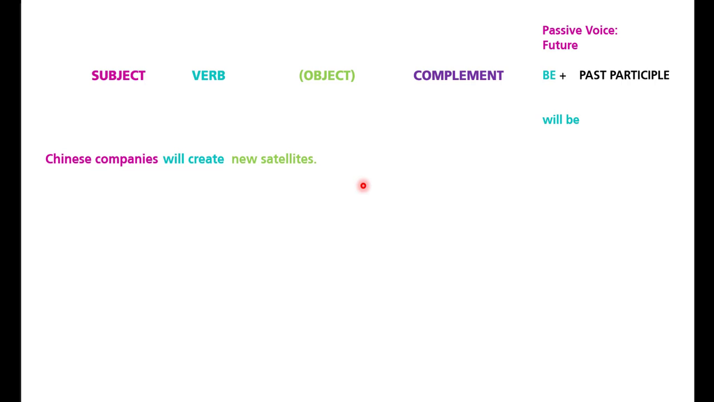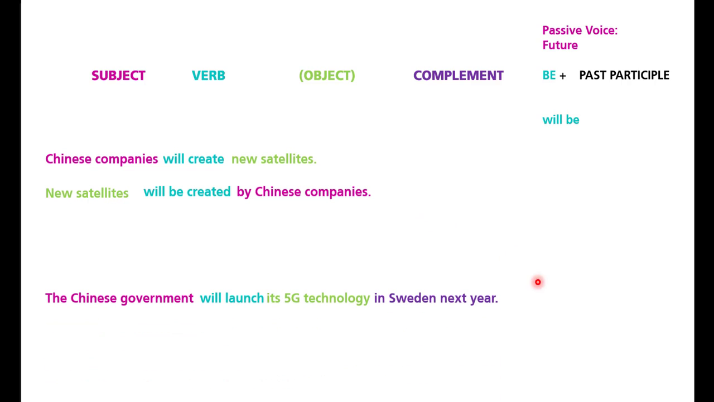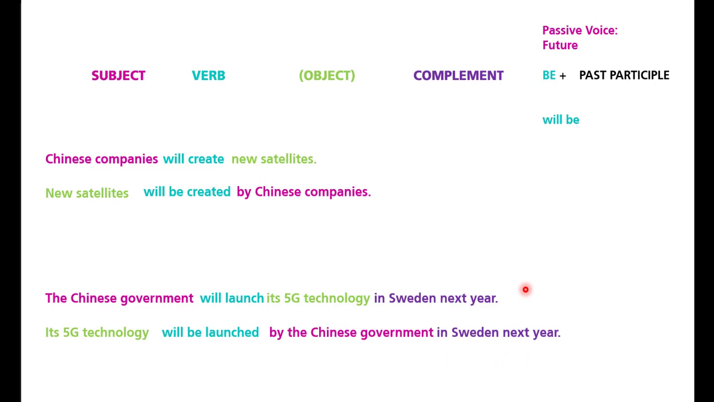Okay, now finally in future you have this idea. It says Chinese companies will create new satellites. In this case, the formula is will be, or in negative, will not be. So in this case, you can say new satellites will be created by Chinese companies. And another example, the Chinese government will launch its 5G technology in Sweden next year. So in this case, you can say its 5G technology will be launched by the Chinese government in Sweden next year.